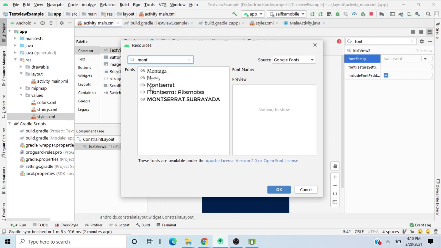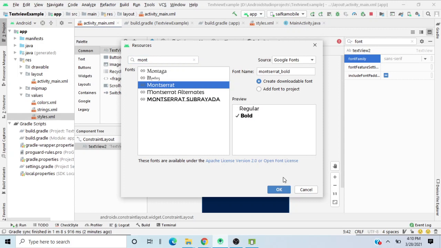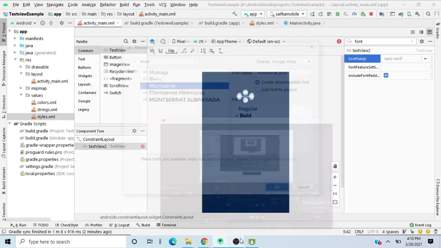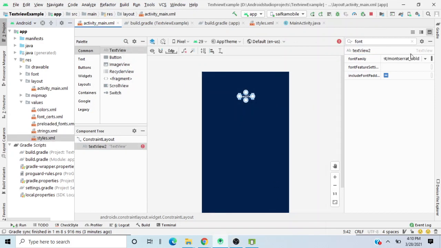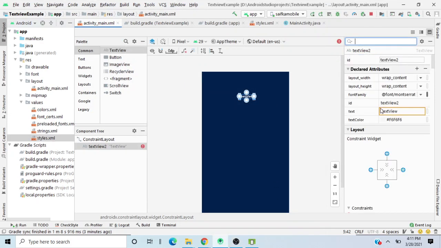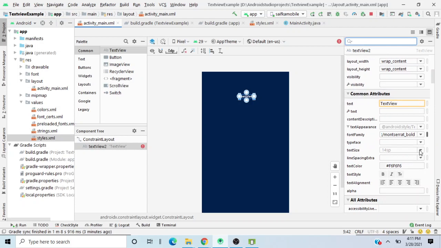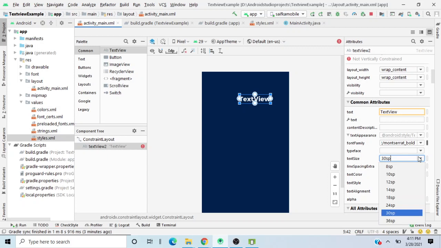The font that I like is Montserrat. Choose this one, and let me choose this one as bold. So when I press OK, this will download the font from Google Fonts for me. Yeah, Montserrat will be Montserrat, and now we'll increase the size of the text. We'll make this 30 sp, and 36 sp would be fine.